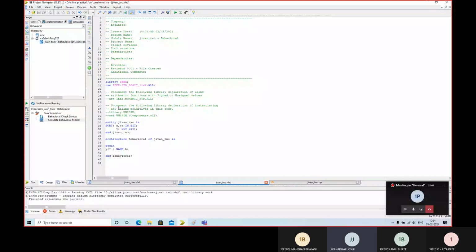We should write it in capital letters. Similarly, entity can also be written in capital letters.